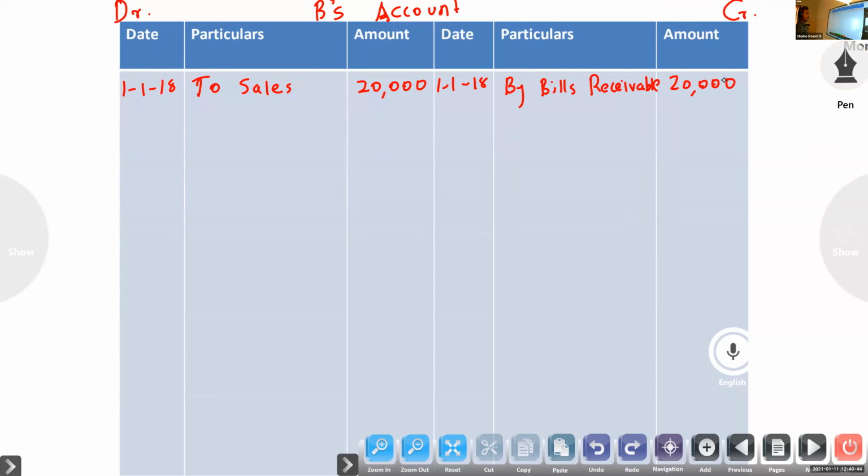Next, Aditya, third one. Will the third entry come, to bank account? The third entry will not come, because that is discounting the bill. Bank account and discount account to bills receivable, no B is there.